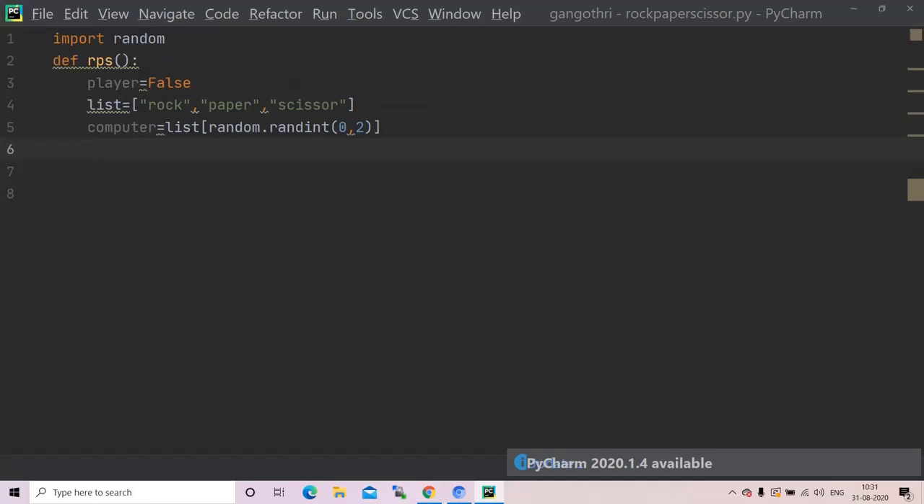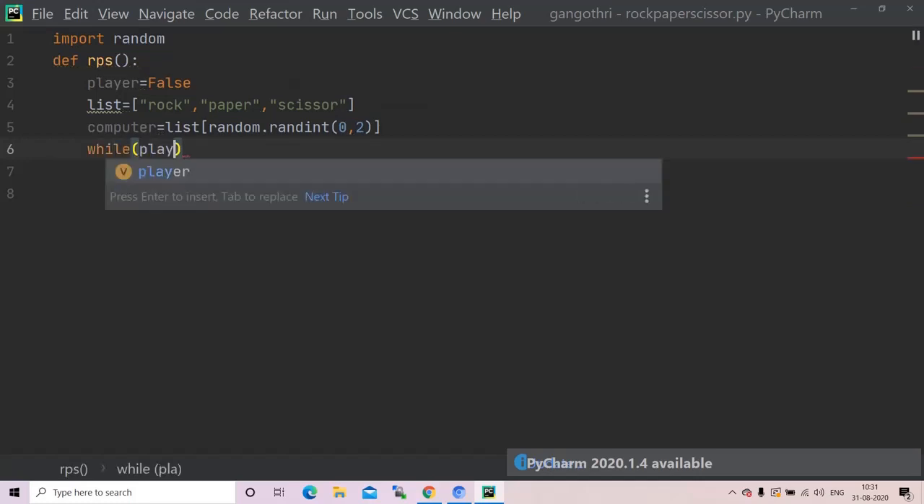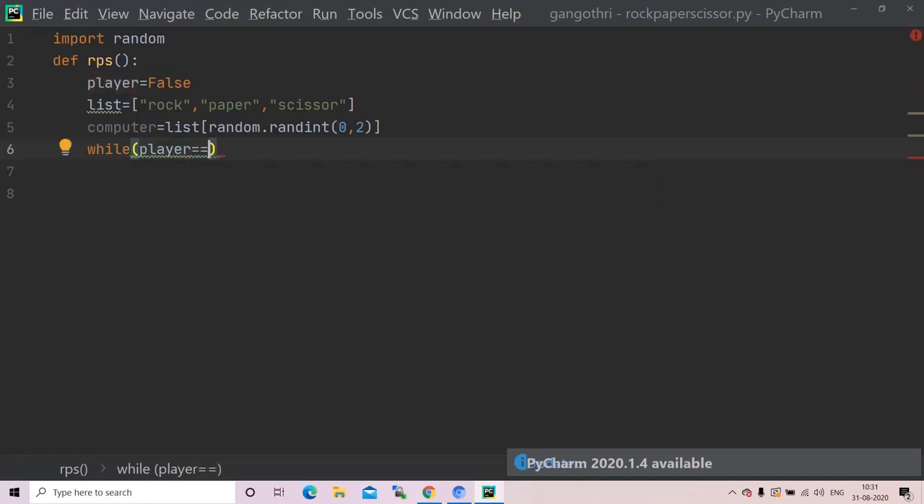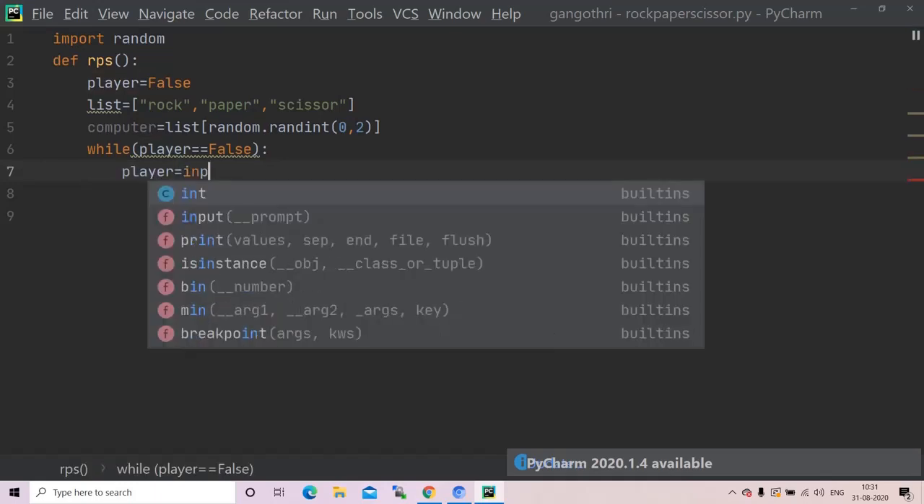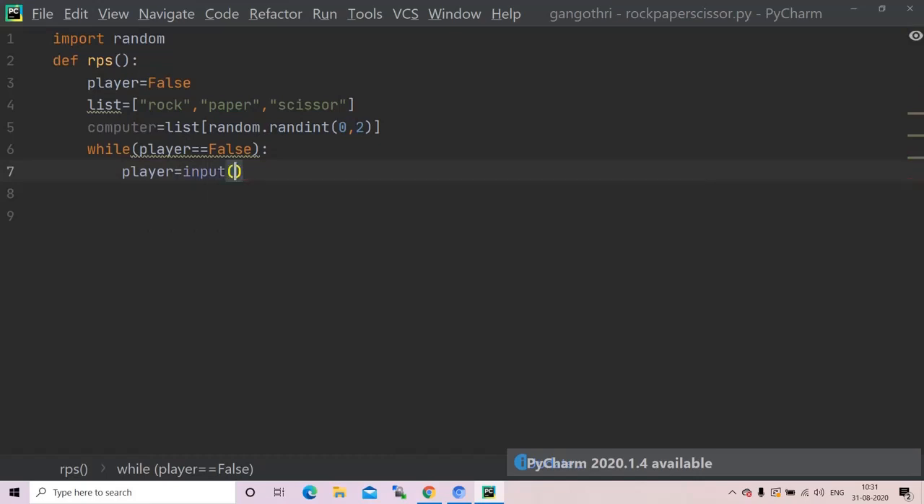Okay, now I'll start my while loop. While player is equals to false. Now this time I want to use some input function, as I want my user also to be played, right? Choose rock, paper and scissor.